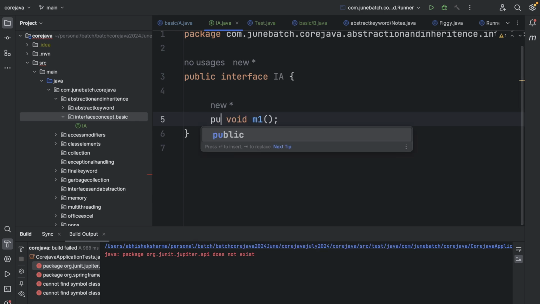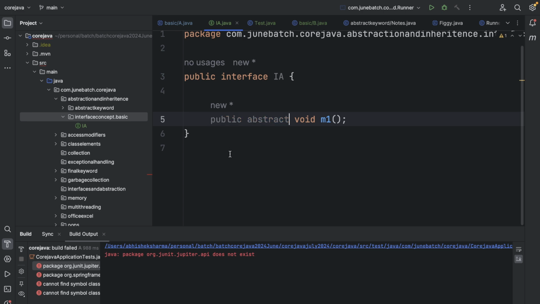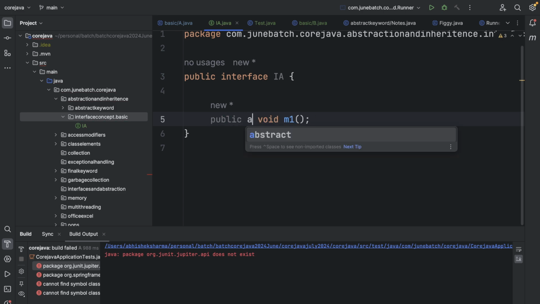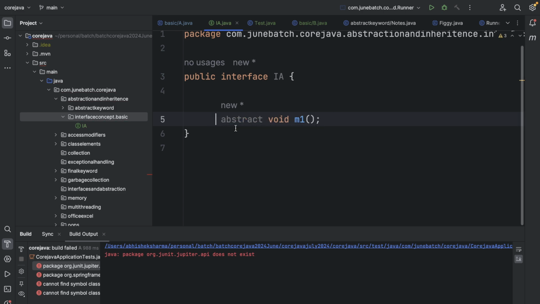And we have seen that there are legal modifiers with the abstract keyword: we can use abstract with protected and default.